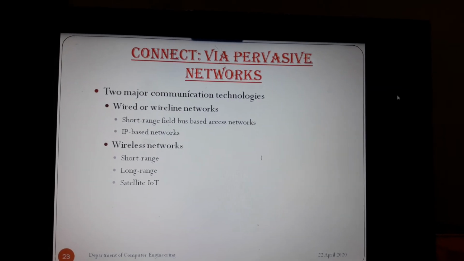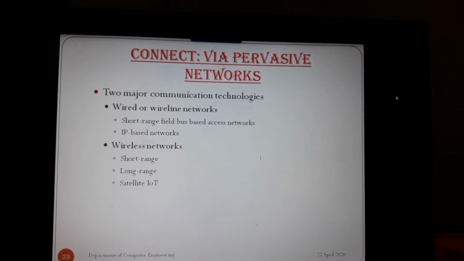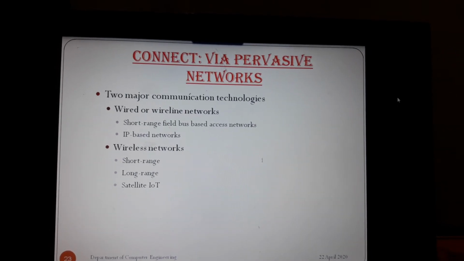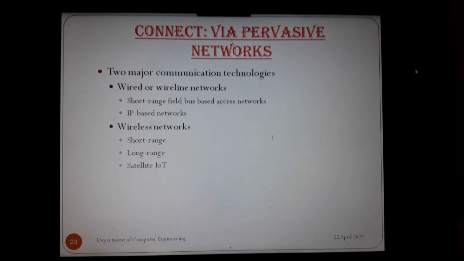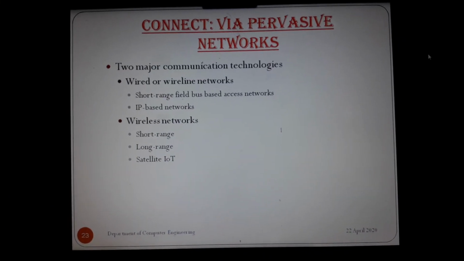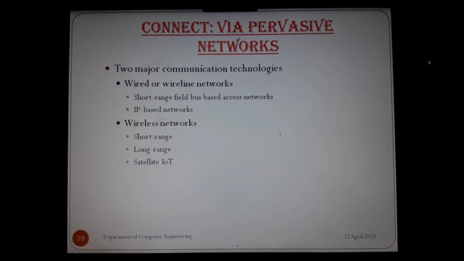Wired means twisted cable, for example Cat6 cable and fiber optic cable. These are the wired networks, which include protocols like TCP, the connection protocol. Wireless networks include UDP protocols.